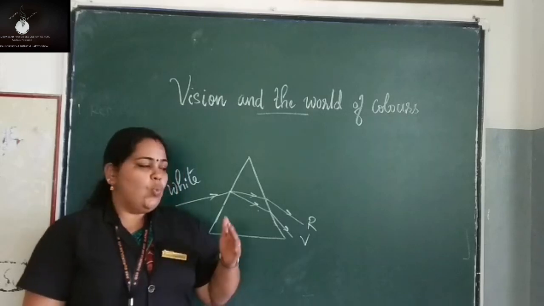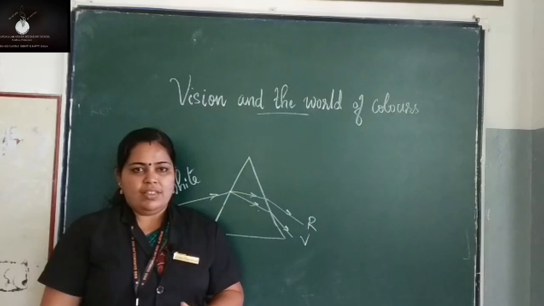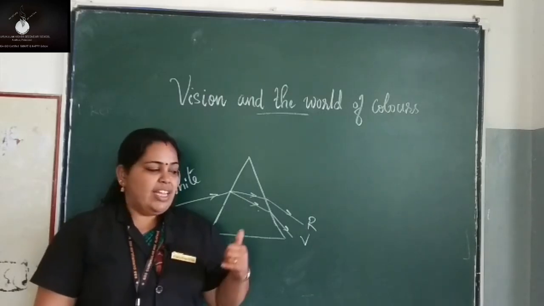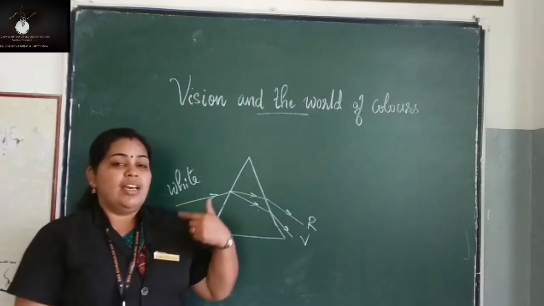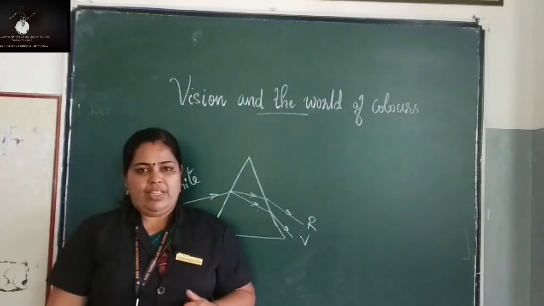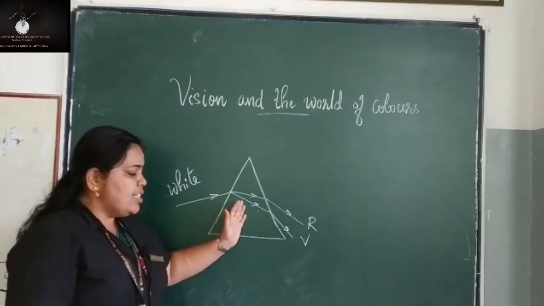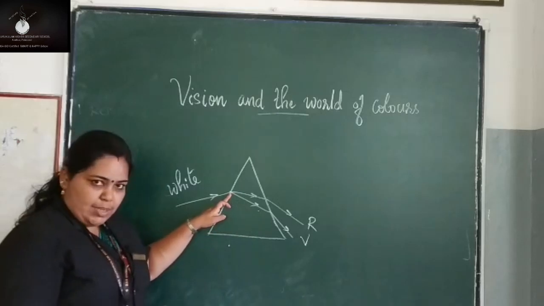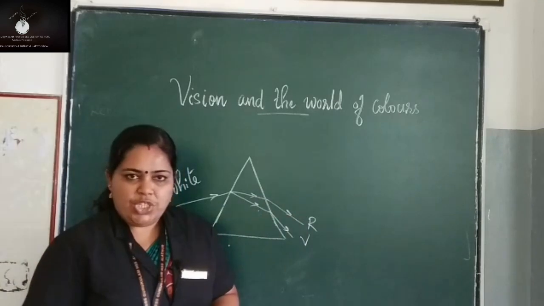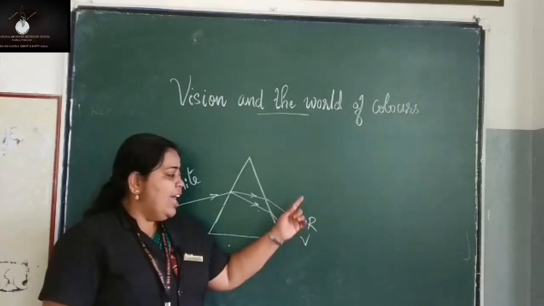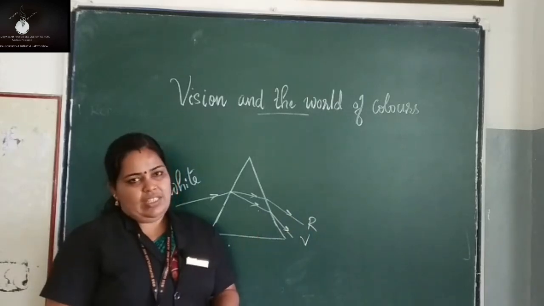That is the reason why we are able to see the array of colors. From this table it is clear violet has the shortest wavelength and red has the largest wavelength. When white light enters the prism, refraction takes place, and when it comes out of the prism also, deviation or refraction takes place, and the extent of deviation depends upon the wavelength of the colors.